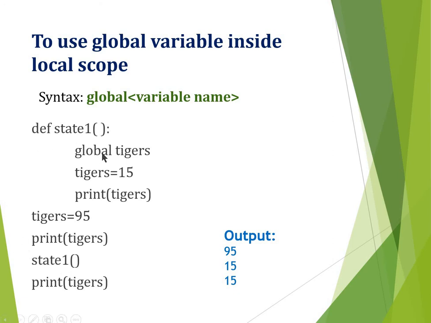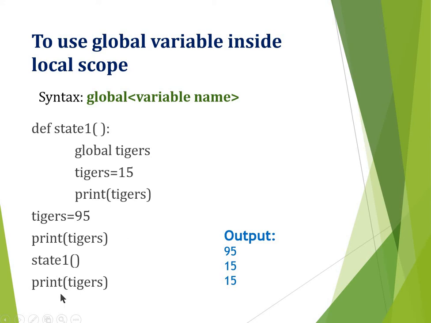Then the next one is state1. You are calling the function state1, global tigers only. In the next statement, you are assigning tigers equal to 15, print tigers, it will print 15. Now the value of tigers is changed because tigers is a global variable. It is not a local variable. Since you have used the keyword global here, this tigers variable will be used as a global variable only. So since you have assigned tigers equal to 15, the output for this statement will be 15. So now the value of tigers is 15, not 95.